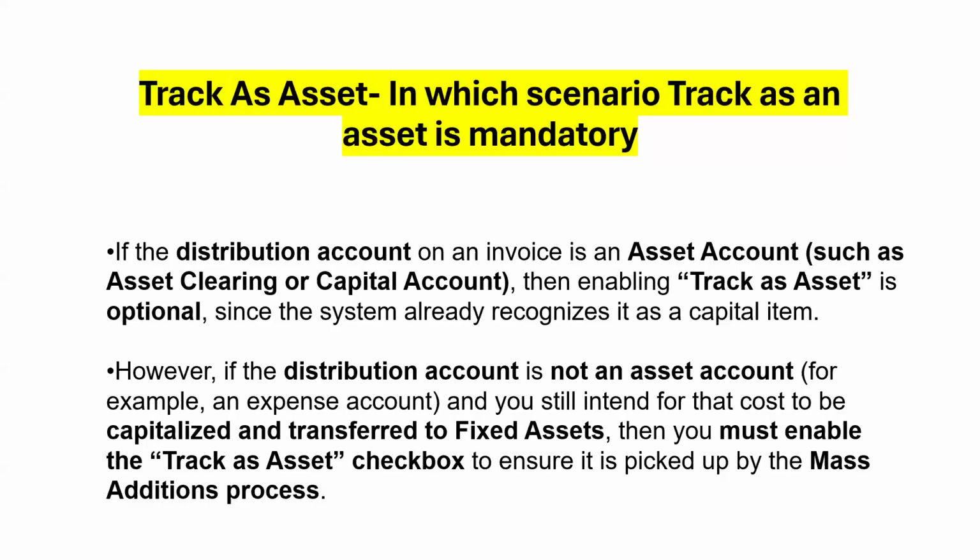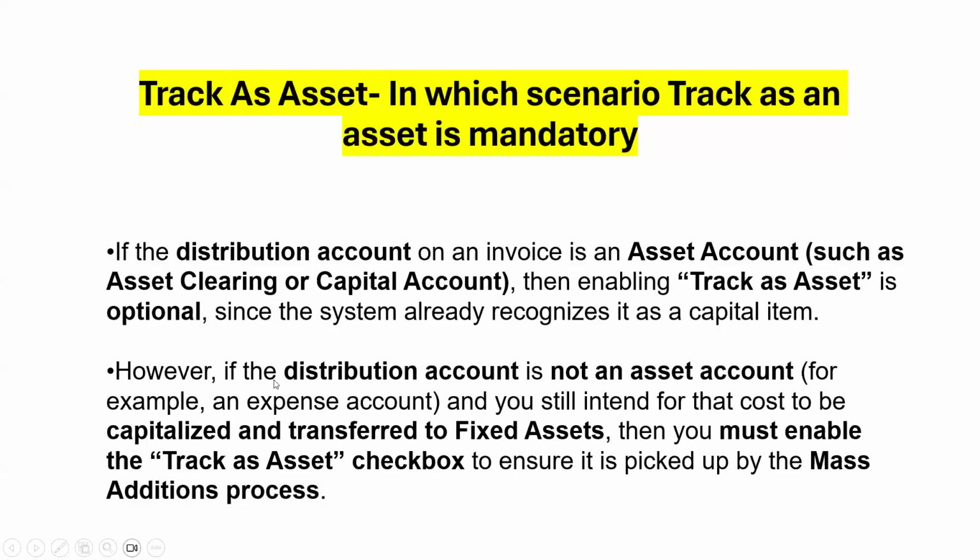If the distribution account on an invoice is an asset account, it may be a clearing account, asset clearing account, or a capital account, then enabling Track as Asset is optional, since the system already recognizes that the lines are treated as a capital item, since we have given the asset account or capital account.